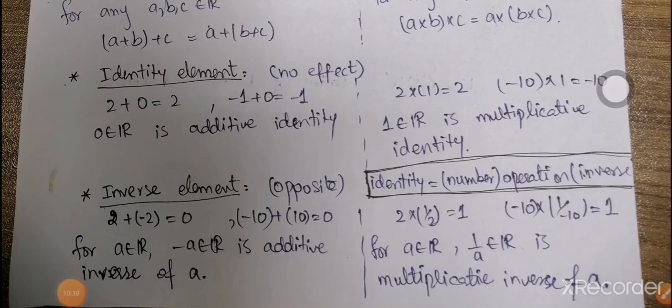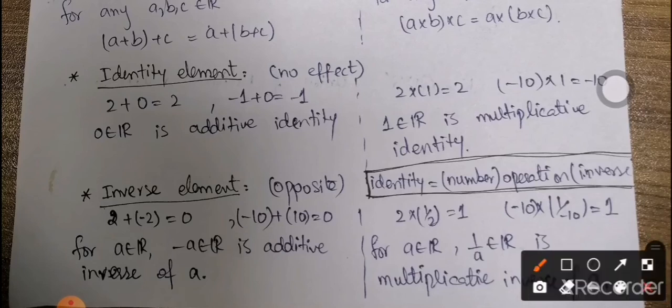Next property is the identity element. An identity element is basically a number that has no effect on any operation. For example, we are talking about the additive identity. So 0 is a number that doesn't affect any operation. For example, 2 plus 0 is equal to 2 and minus 1 plus 0 is equal to minus 1. So whenever I add 0 to any number, there is no effect on the number and the answer will be the same. That's why 0 is named the additive identity. But it cannot hold for multiplication, because whenever I multiply 0 with any number, the answer will be 0, that is, the number will be changed. So 0 is not a multiplicative identity, it is the additive identity.